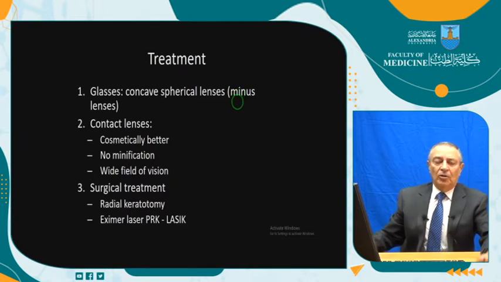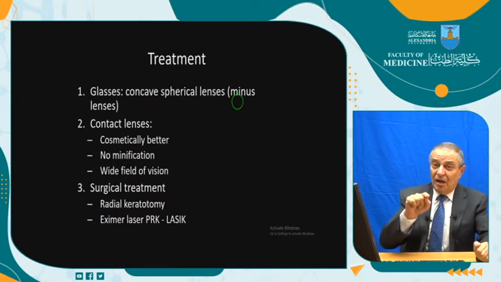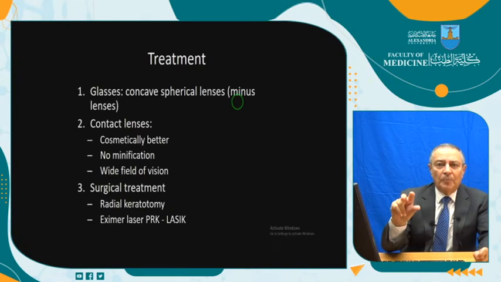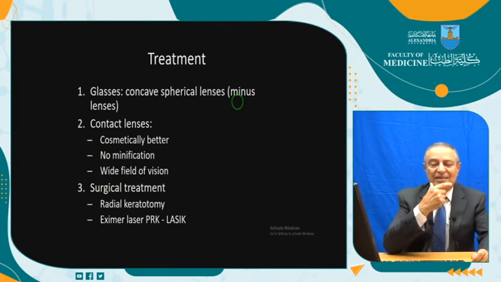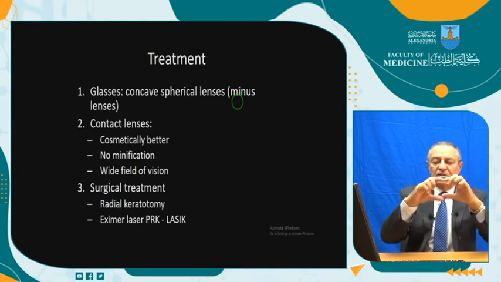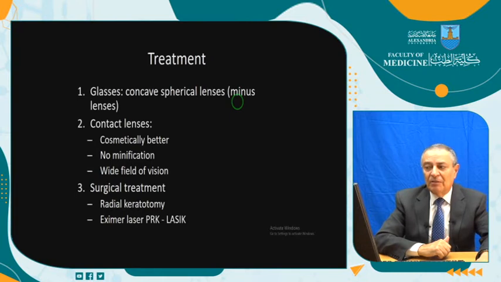Why? In order to induce divergence of these rays, because this eye, as we have told in the lecture, has a more powerful optical system. That's why you have to diverge these rays in a manner that this diopter system will bring them in focus on the retina. Minus glasses or concave glasses are used to correct myopia.